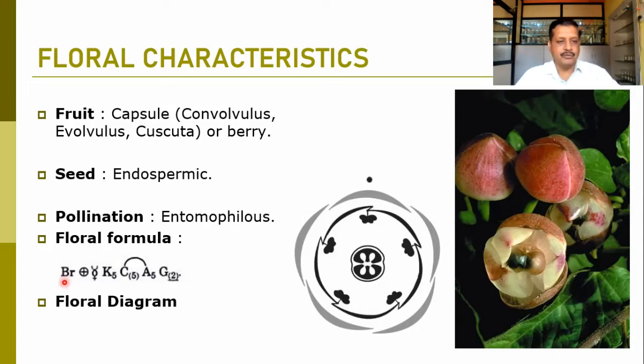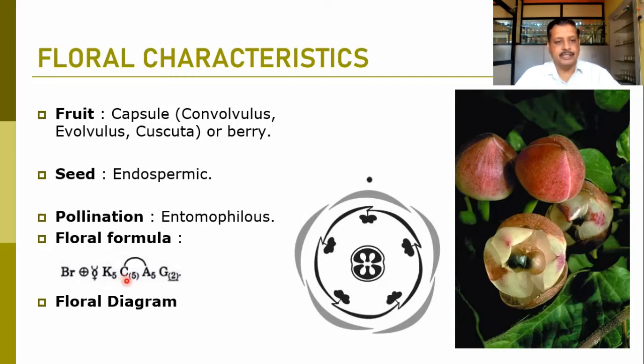Here we have written Br, representing the bracteate nature of the flower. The flower is actinomorphic, so we have shown the plus sign in the circle. Then this is the symbol for the bisexual flower, where androecium and gynoecium are present in the same flower, and K5 represents the calyx, which are 5 and not shown in brackets, so the calyx members are free, polysepalous in nature.